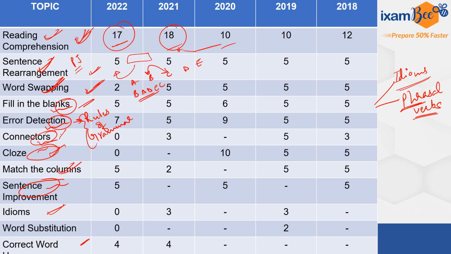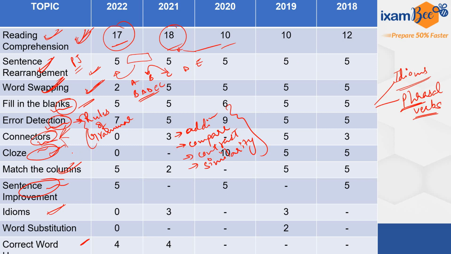Then connectors, very important. Study them on the basis of which connectors are used for linking the sentences, for addition of information. There are some connectors that we use to compare or to show contrast. There are a few which we use to show similarity. This kind of segregation, make sure that you have it from wherever you are studying. Make sure that this kind of segregation has been done there, and then your concept will be clear and you will be able to solve questions correctly, right?